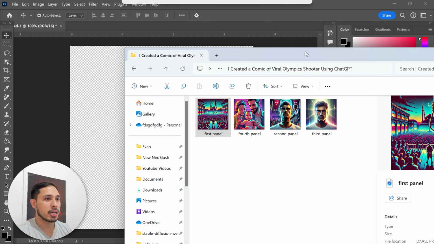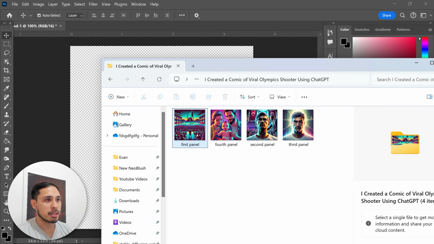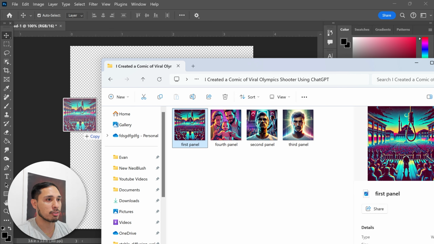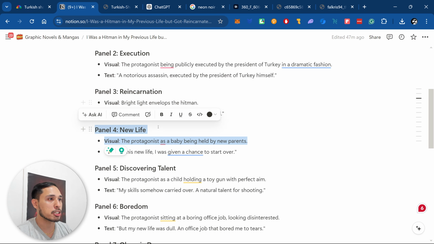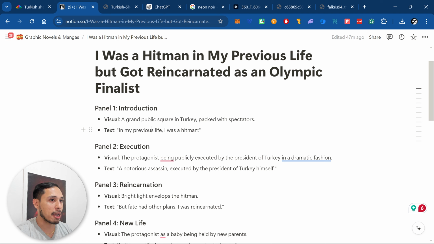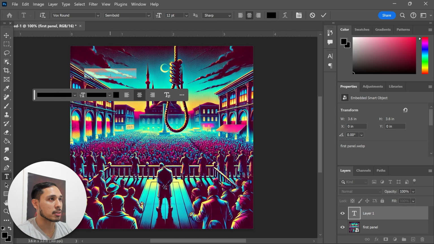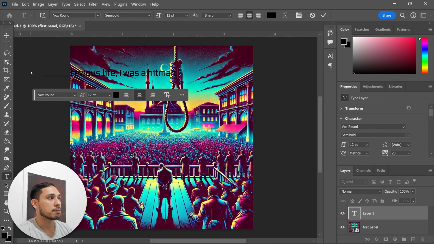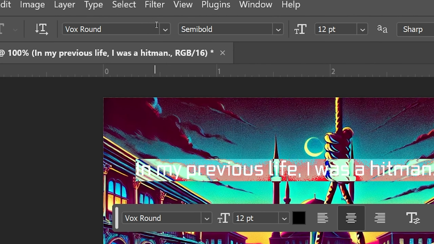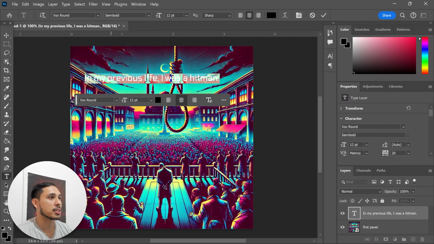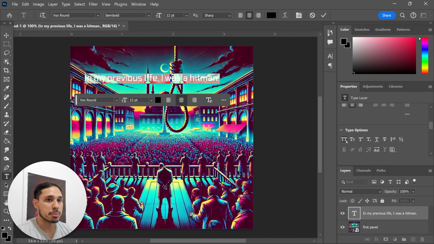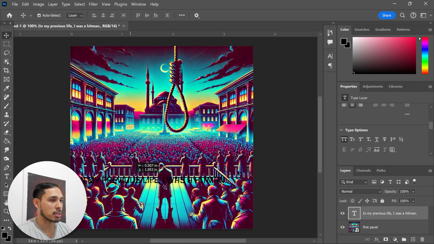So I have my comic panels here. I'm gonna lay them out one by one, starting with the first panel. Then I'm going back to my script. Here's the text. This is the caption that I'm supposed to write. I'm gonna just choose the text tool and add this. I have chosen the Vox Round semi-bold font for this. I'm not gonna make it all caps, so I'm just gonna put it somewhere where it can be easily seen.